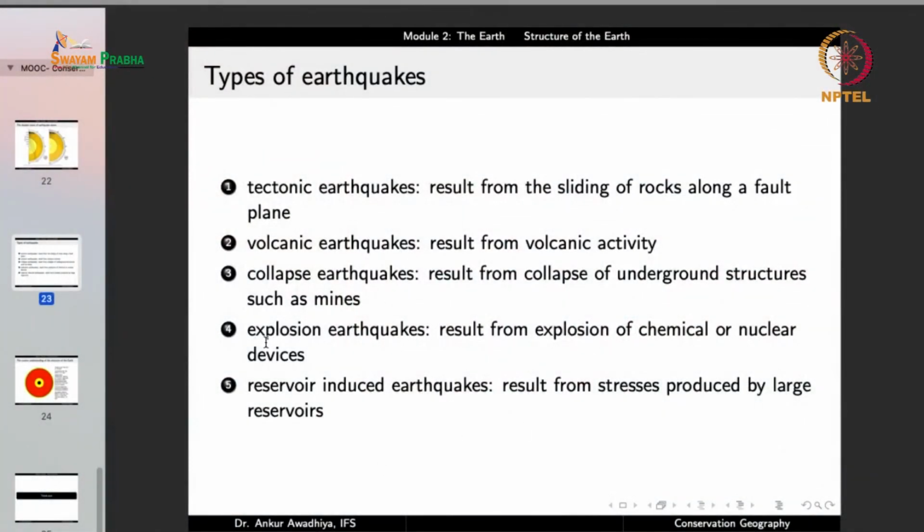We also have explosion earthquakes that result from explosion of chemical or nuclear devices. And we also have reservoir induced earthquakes that result from stresses produced by large reservoirs.